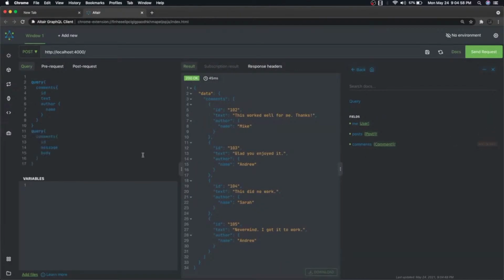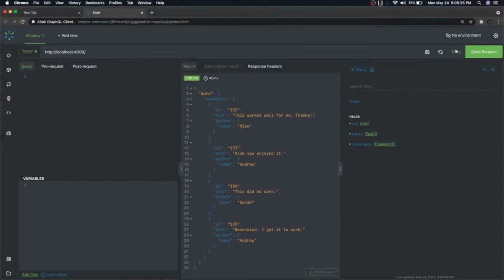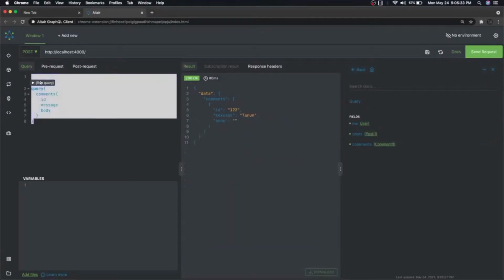Let's say I want to do a query for comments, and whatever data we have, because we are hard coding right now. Why is it complaining? Cannot query field on type comment. Let me reload this so we can get the updated type definitions. Yes, now this is the correct format which we have put.